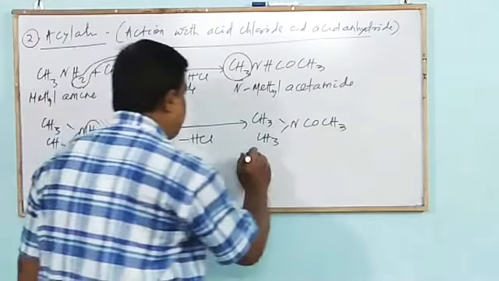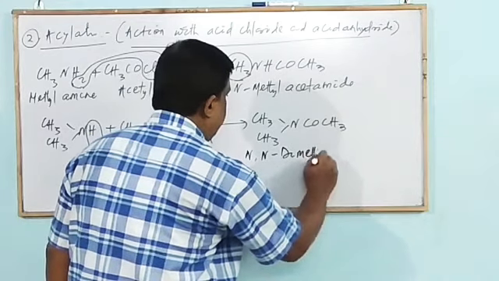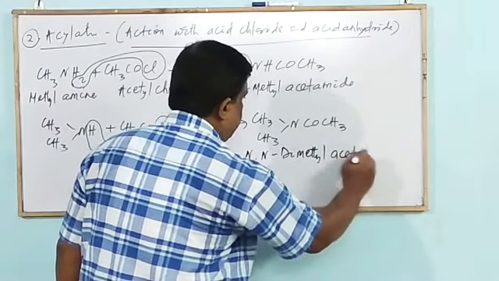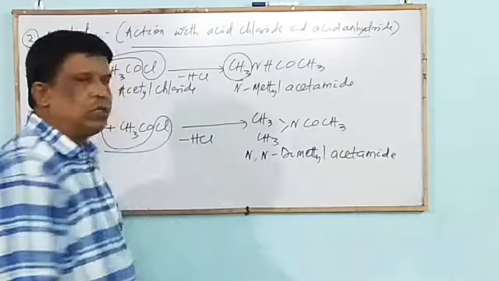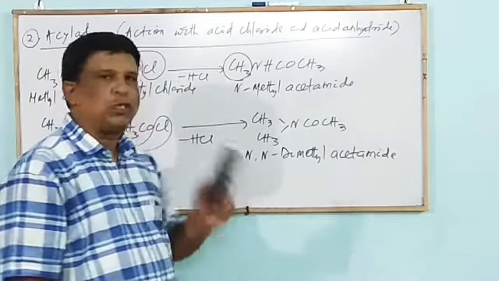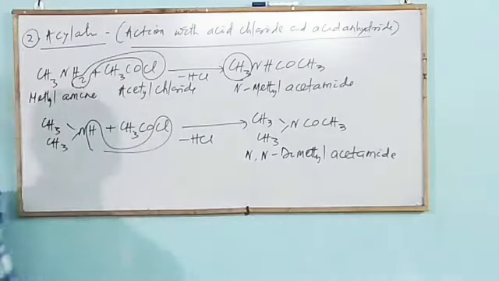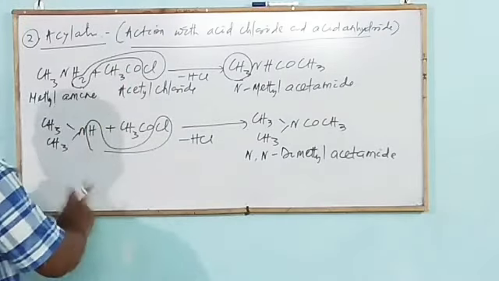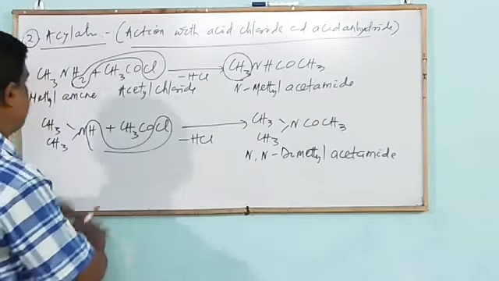Its name is N,N-dimethylacetamide. These are known as acyl derivatives or substituted acid amides. Similarly, 1 degree and 2 degree amines react with acetic anhydride. Mark the equation.